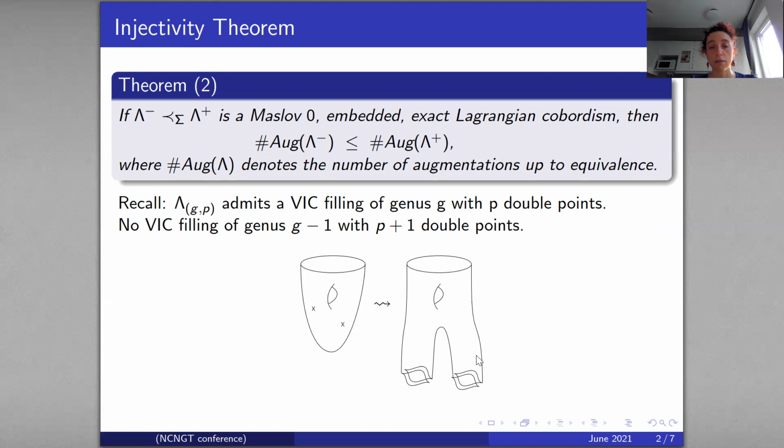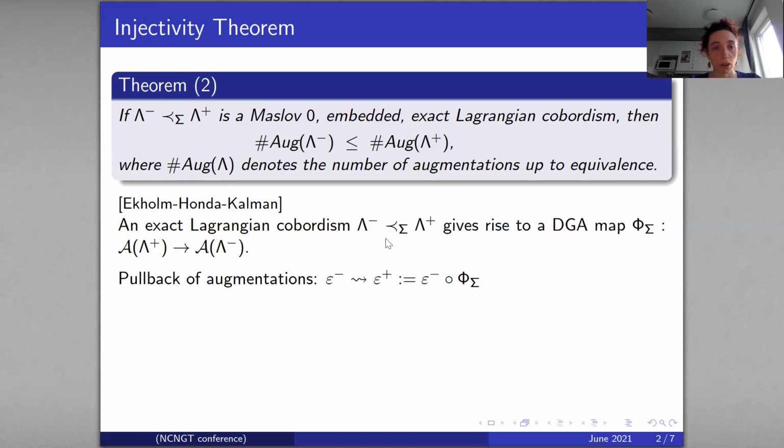such a cobordism cannot exist because the number of augmentations of the positive end here was strictly smaller than the number of augmentations of the negative end here. So that's how we prove that this lambda GP does not admit a VAC filling of genus G minus 1 with P plus 1 double point. Okay, so we're going to prove this theorem 2, or give some ideas at least.